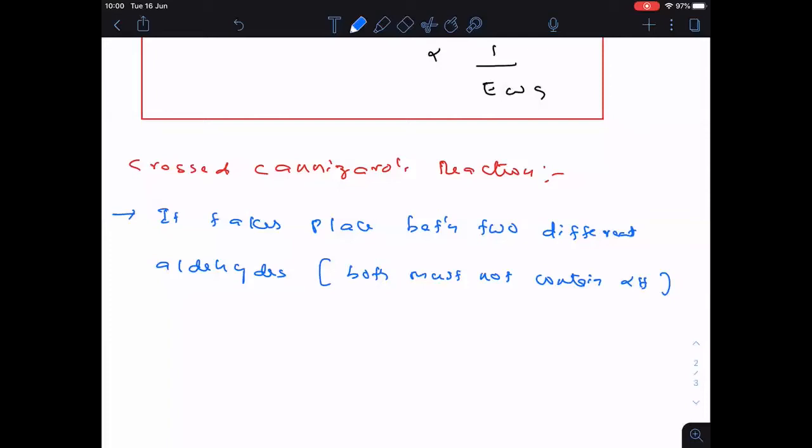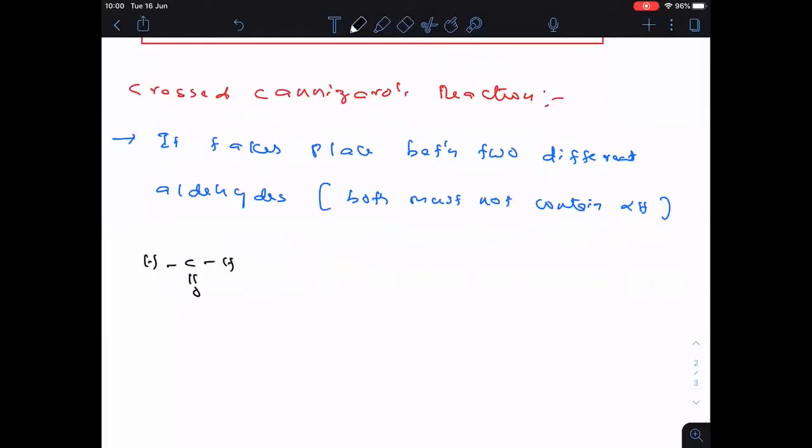Now, here I am taking two compounds. The first one you see, formaldehyde, which is not having alpha hydrogen. Now, let me take the benzaldehyde, which is not having alpha hydrogen. Clear? So, here, concentrated base. Are you followed, everyone? Here I will write the products. Then I will explain how I got the products. Clear? So, first is the salt of formic acid.